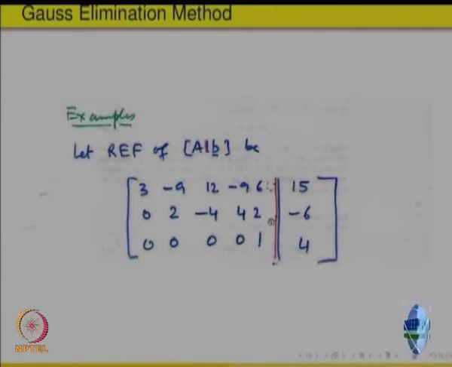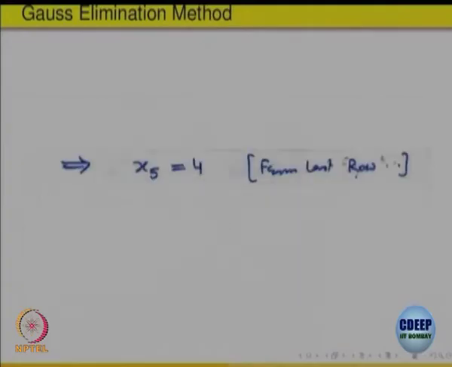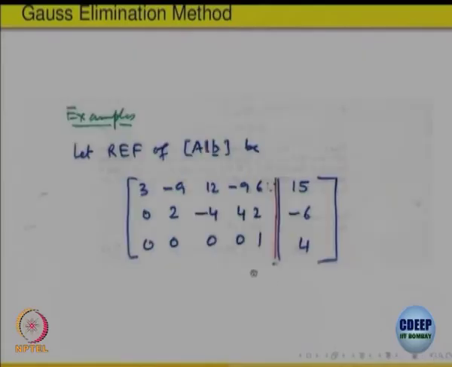So, how many variables are getting arbitrary values? We gave arbitrary values to x 3 and we gave arbitrary value to x 4, x 5 was already determined. So, your general solution, right, will be determined by giving arbitrary values to x 3 and x 4, and these two variables can get infinite number of values, right.